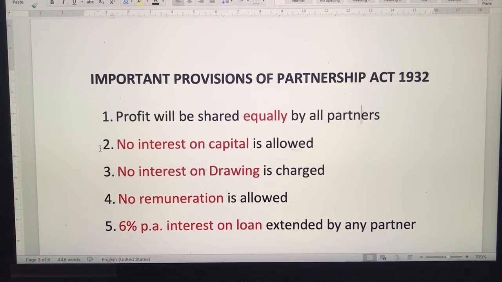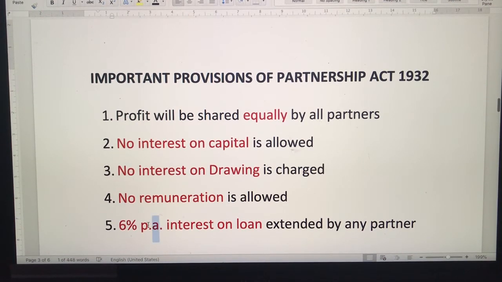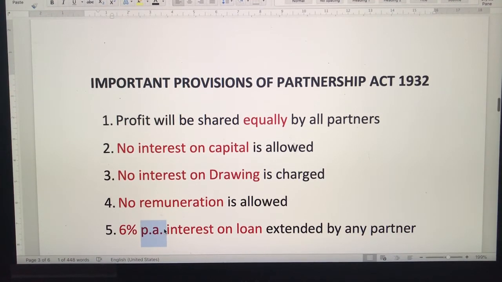This PA which you are seeing here means per annum. This is the rate of interest which will be given on a loan in case partners are giving a loan to the business. Please don't confuse the capital and the loan. Loan is different, it is not the capital. So one partner can have a capital contribution, and also in case of need he may extend a loan to the firm. So in case a partner has given a loan, 6% interest per annum will be allowed to him.